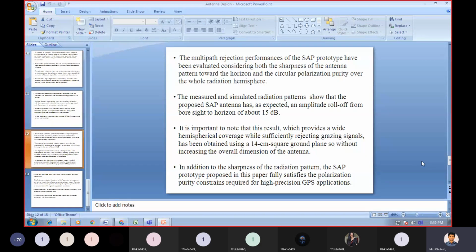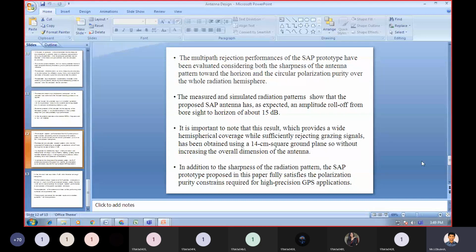The multipath rejection performance of the SAP prototype has been evaluated considering both the sharpness of the antenna pattern towards the horizon and the circular polarization purity over the whole radiation hemisphere.